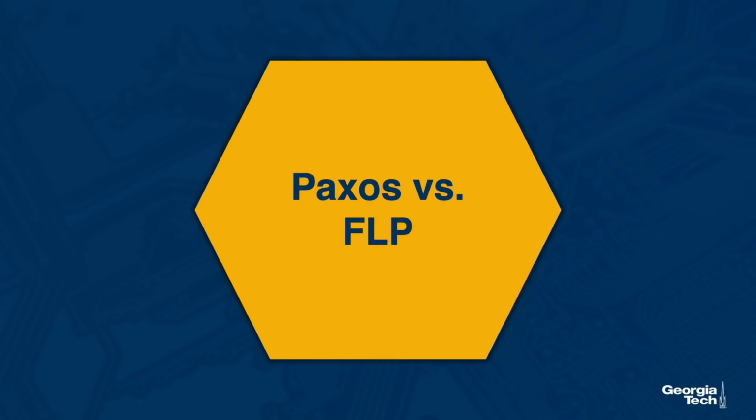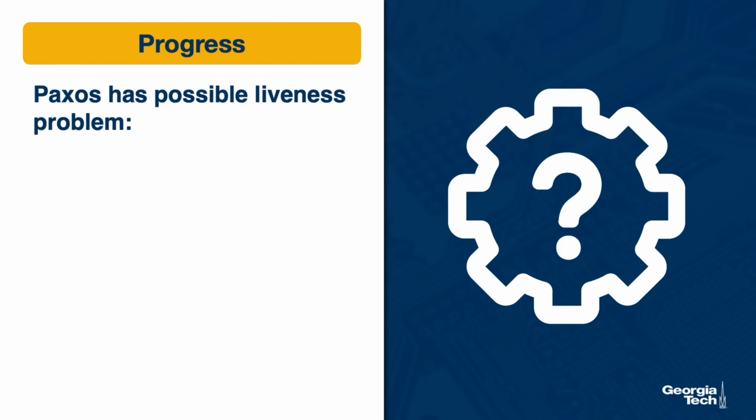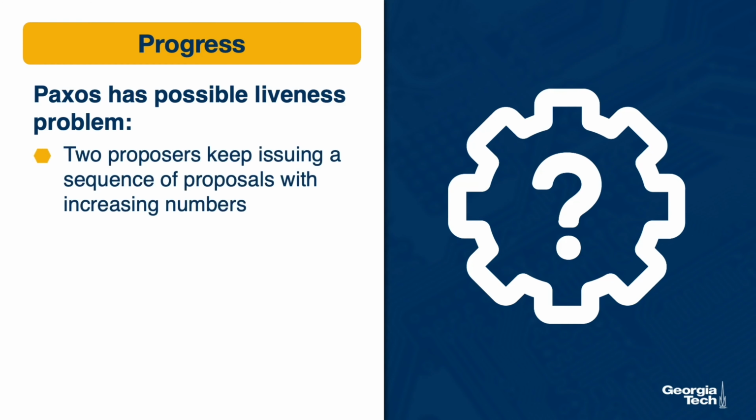Now, we said that Paxos is not at odds with the FLP theorem. What do we mean by that? It is a protocol that makes it possible to reach a consensus, but it doesn't guarantee that progress can always be made. It doesn't guarantee liveness. This situation we described at the end of the previous module is such that two proposers keep issuing a sequence of proposals with increasing numbers.